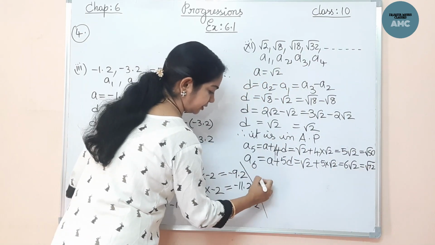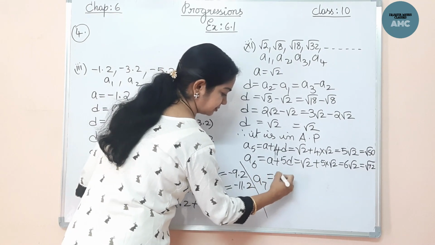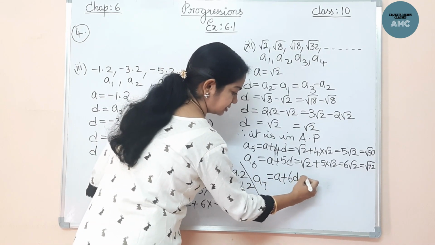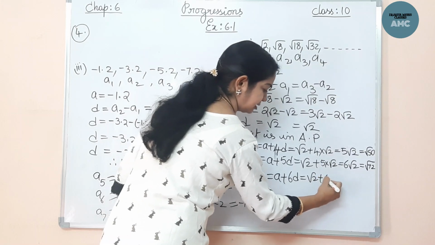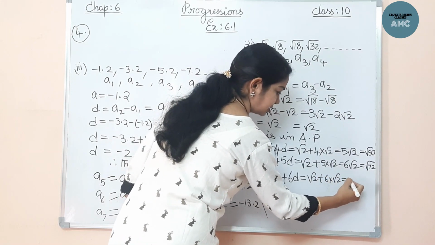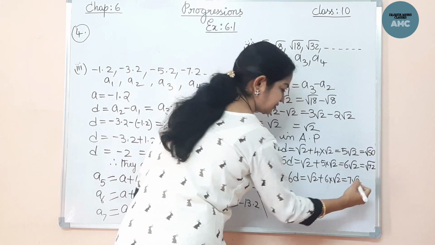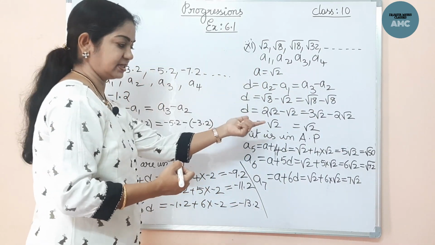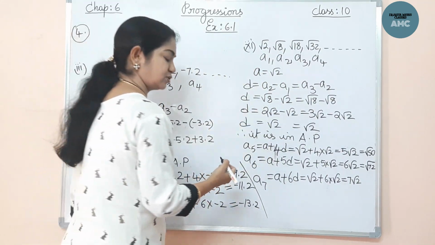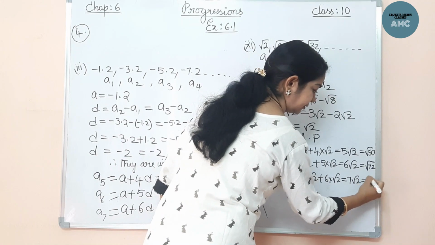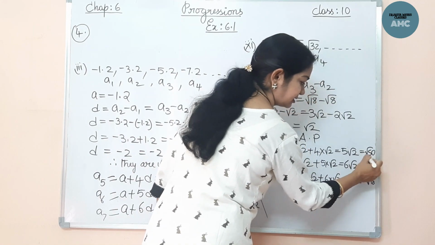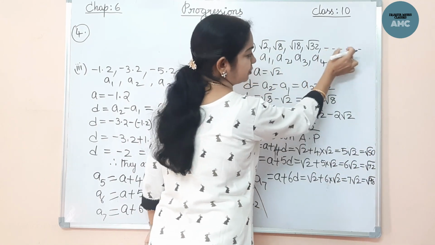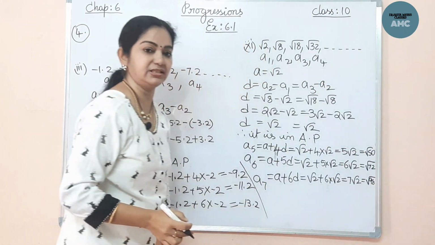Now here A7, the last term, A plus 6D. So root 2 plus 6 into root 2 comes to 7 root 2. 7 squared is 49. If you take it inside, 49 twos are 98. So root 98. The next three terms are root 50, root 72 and root 98.